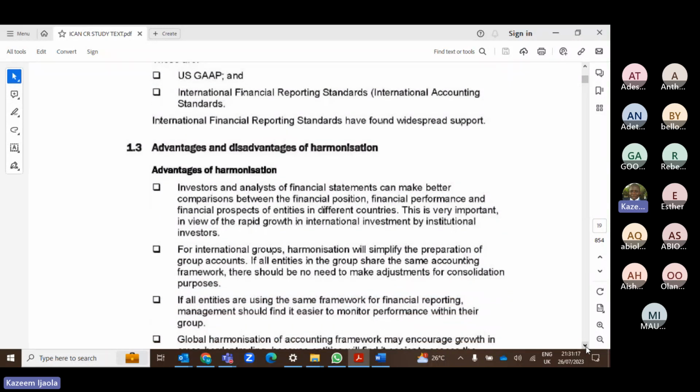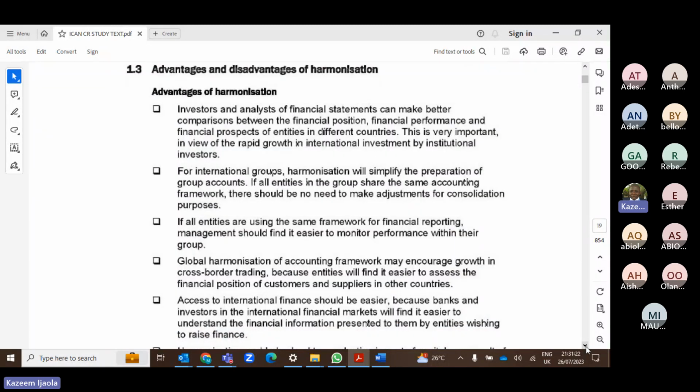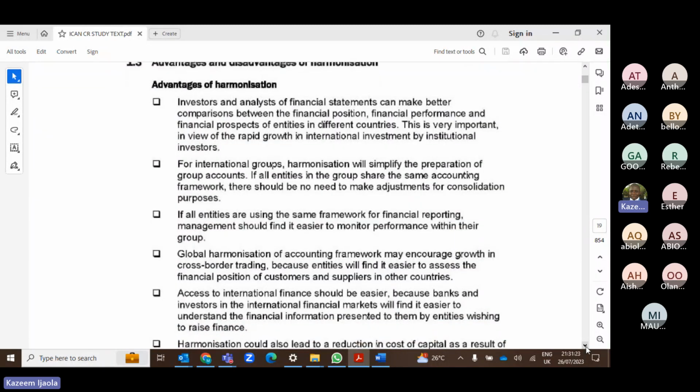All right, so let's discuss the benefit of this marriage. This harmonization is like a marriage. All of us come together to speak one voice. That is what is known as harmonization. So let me quickly explain some of these benefits or advantages. Please take note. You need to note down five advantages and five disadvantages. Don't joke with this harmonization.